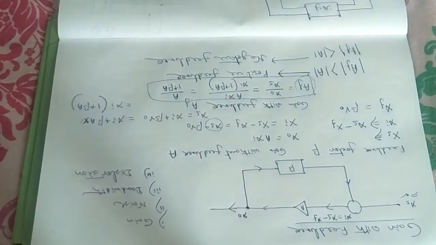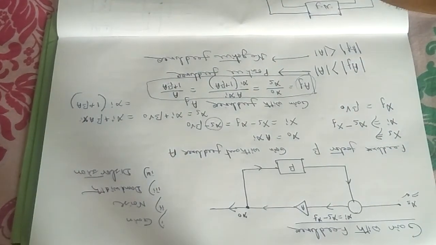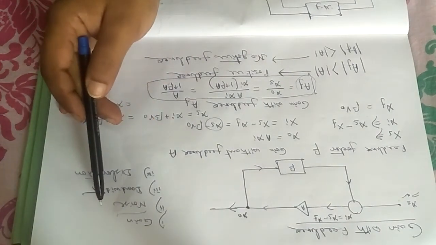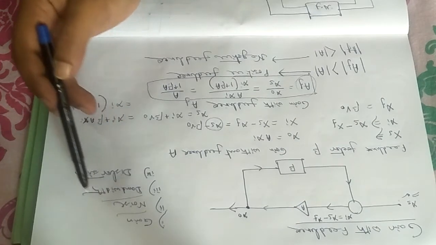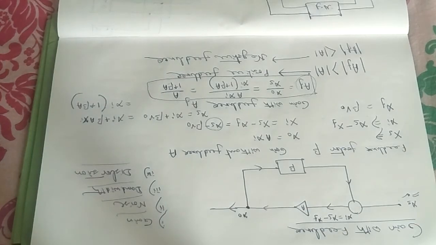Like that, there are certain advantages of negative feedback over positive feedback. It can be asked in the semester as a 2-mark question. You can check the calculation in any book. I will try to share some pages from the book. You just have to calculate the gain and show that the gain is greater for negative feedback, noise is lesser, bandwidth is higher, and distortion is lesser. These are the advantages. You can calculate and answer accordingly.